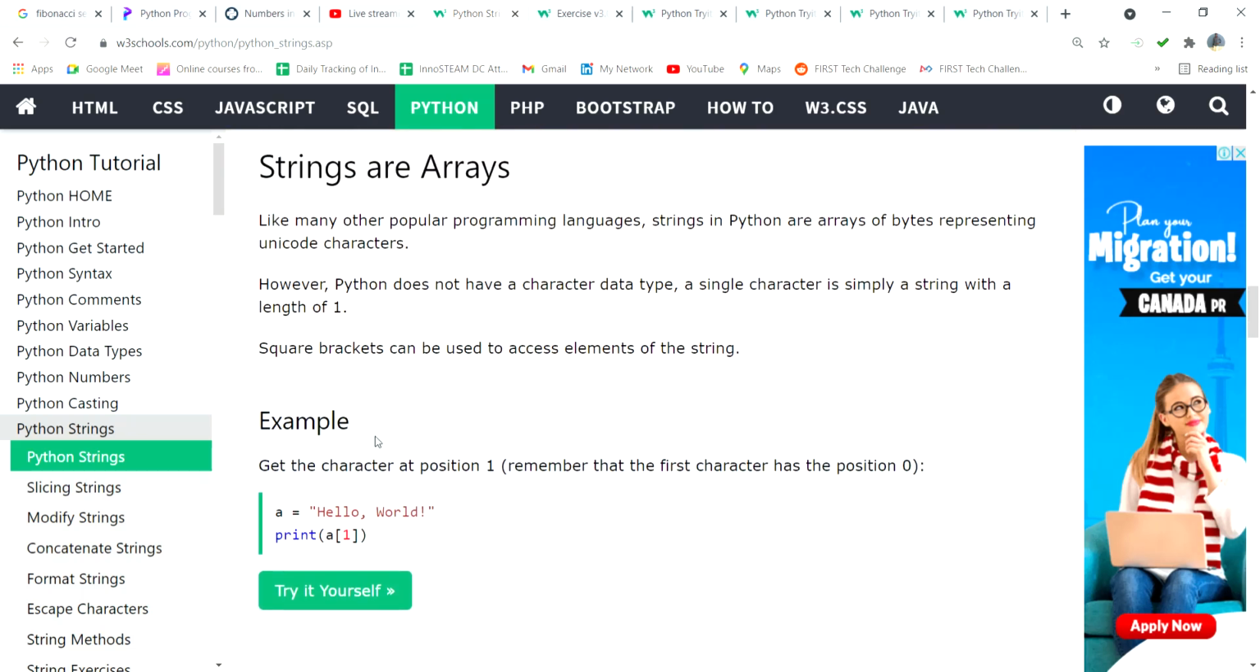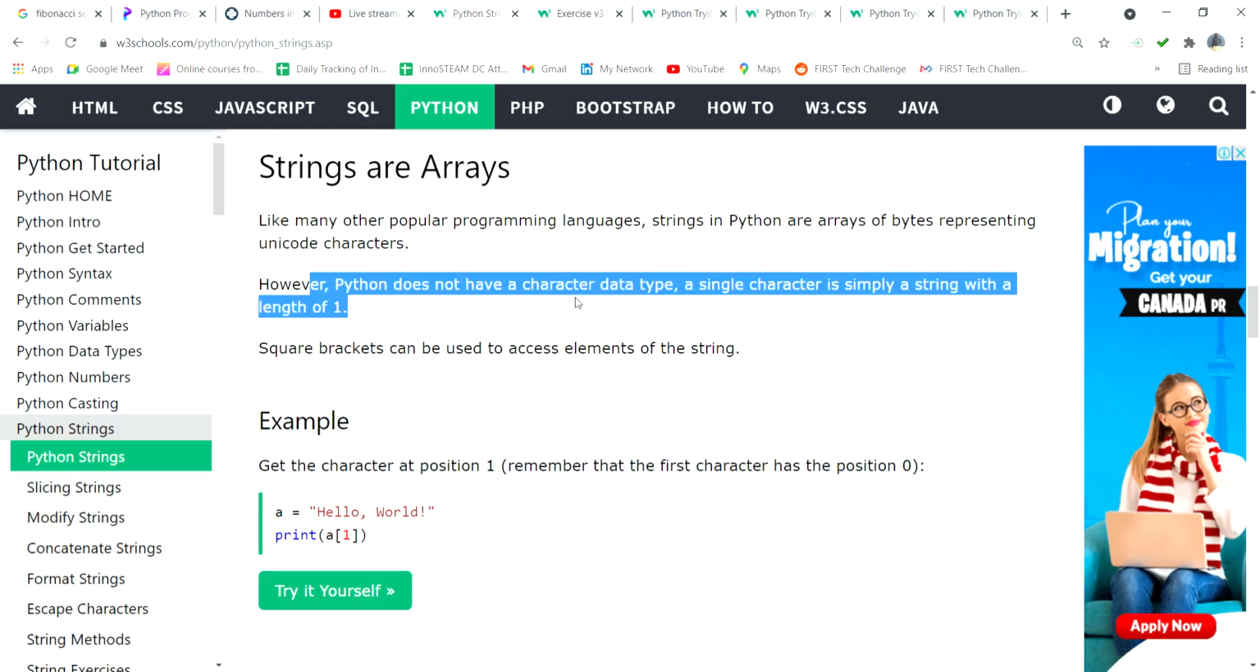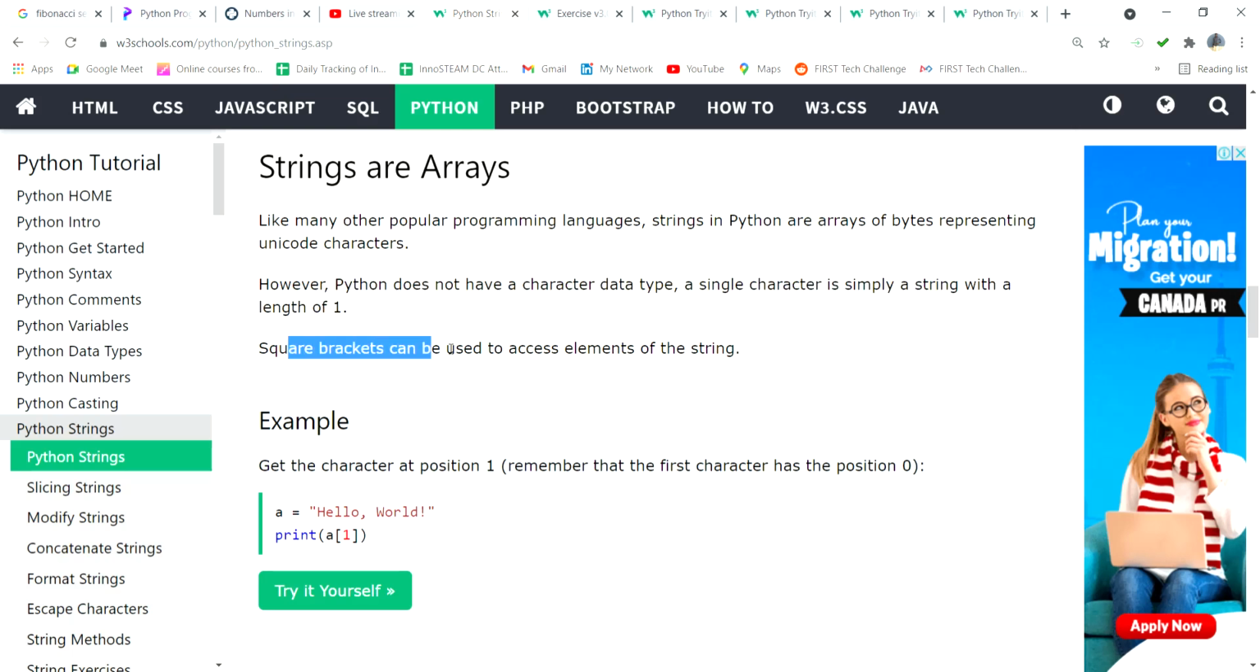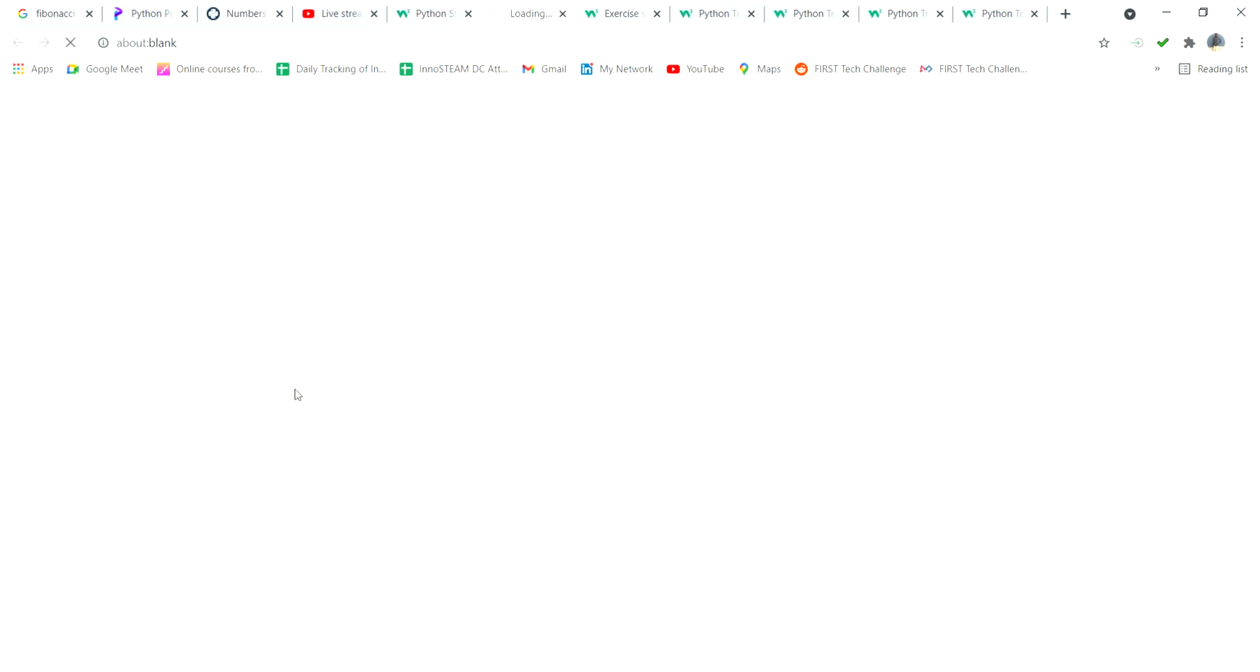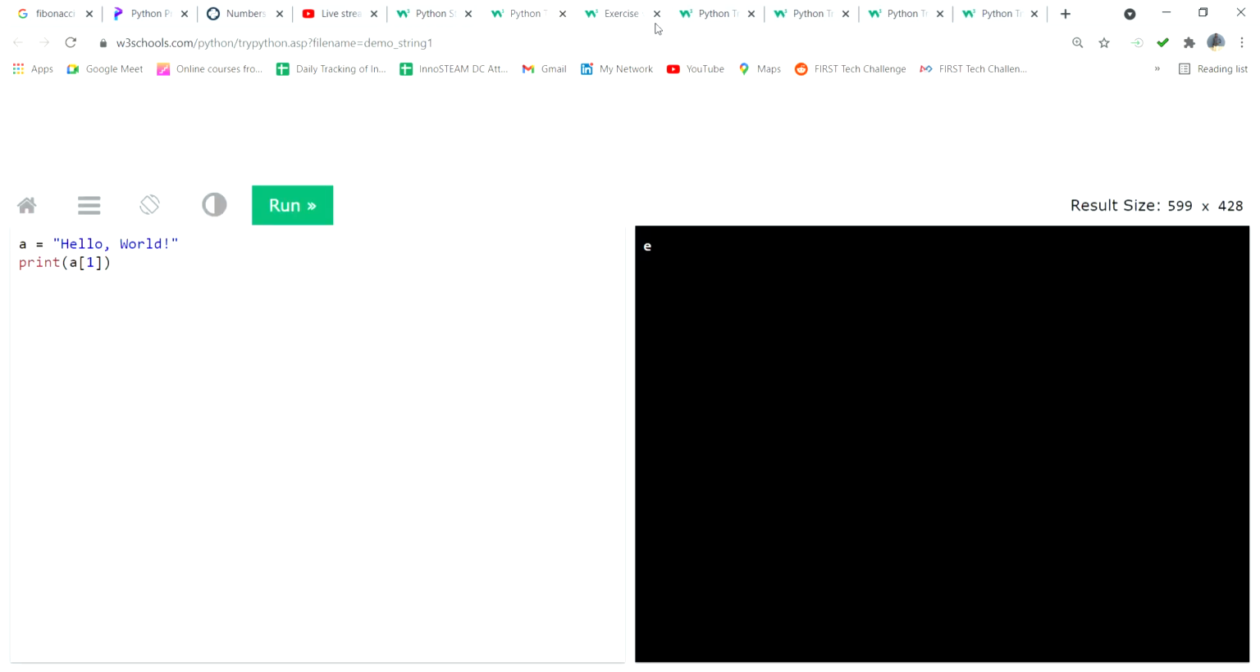So it's a new thing, it is coming as an array. Like many popular other programming languages, strings in Python are arrays of bytes representing Unicode characters. However, Python does not have any character data type. A single character is simply a string with a length of 1. Square brackets can be used to access elements of the string. If you put the square bracket inside, that is called an array.